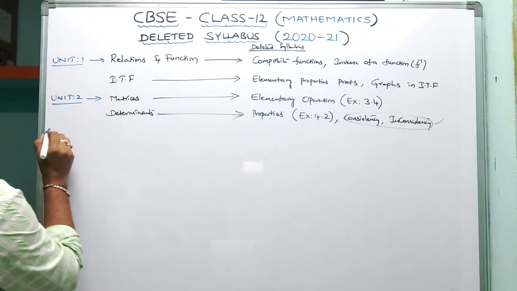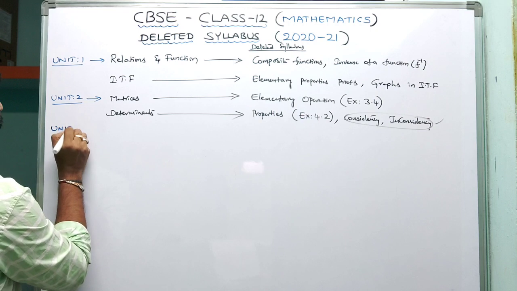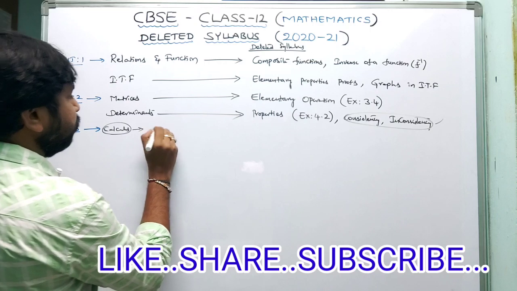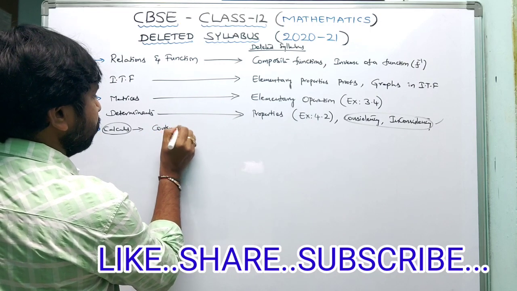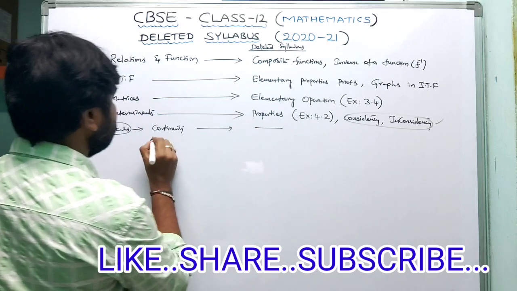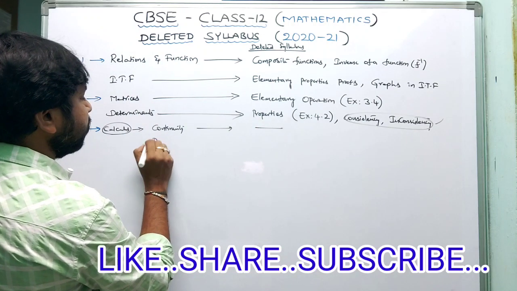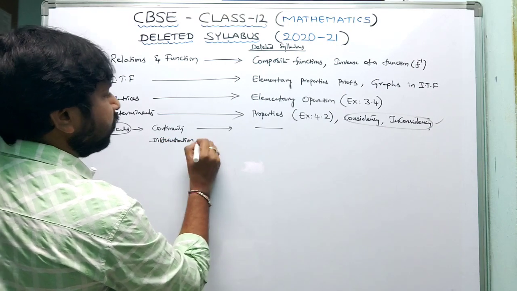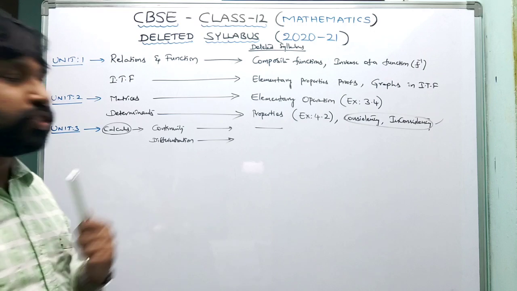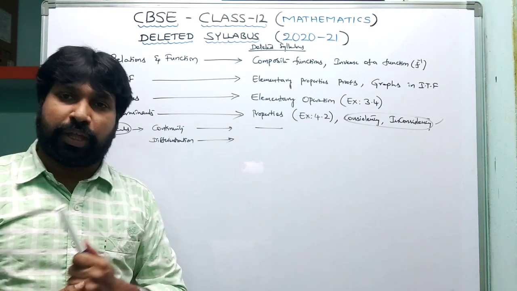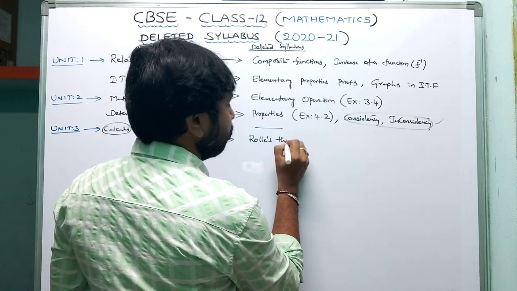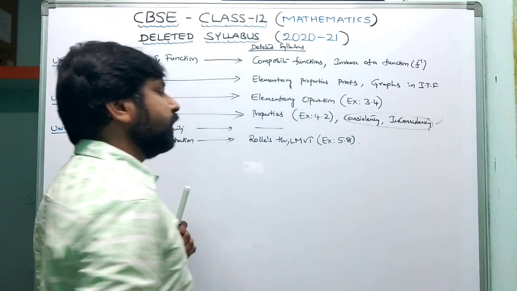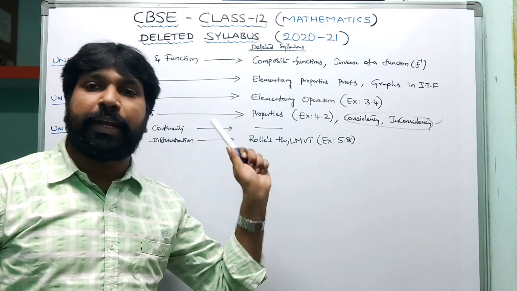Coming to the next unit, unit number 3, one of the very important units, calculus. In this calculus, continuity: nothing deleted. And next, differentiability and differentiation. In this differentiation chapter, they deleted the mean value theorems, Rolle's theorem and LMVT, Lagrange's mean value theorem. It is there in exercise 5.8. The complete exercise 5.8 they deleted.